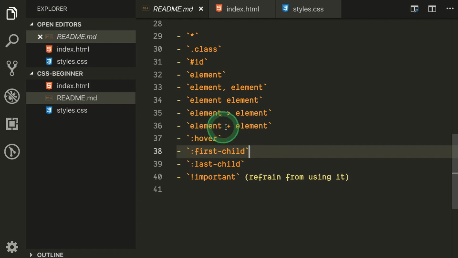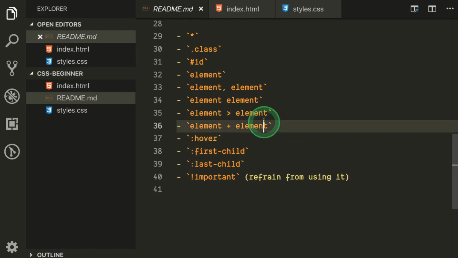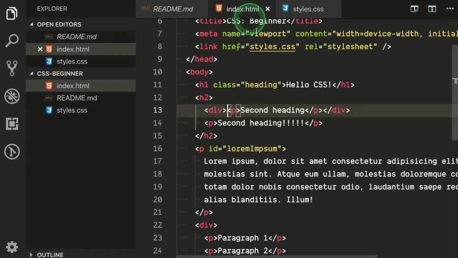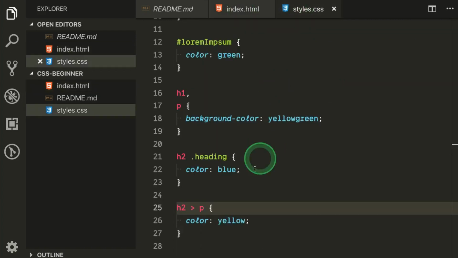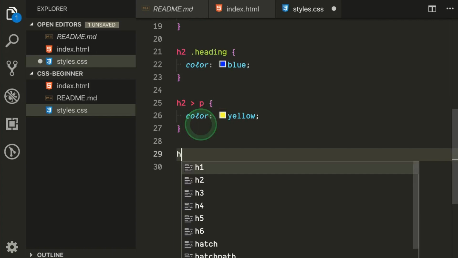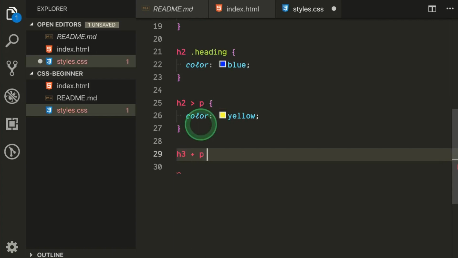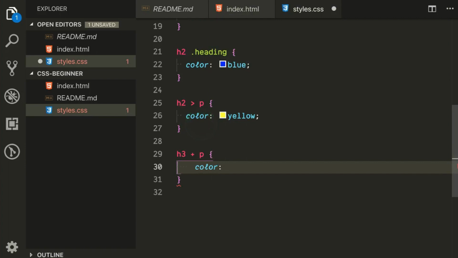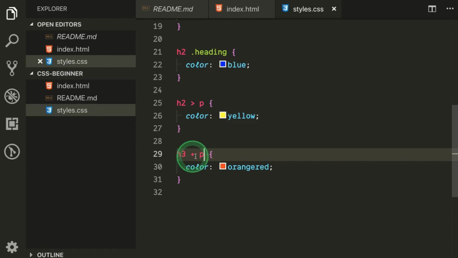Now the next one is the plus symbol. What plus does, let's define the style first and then we'll see. I say h3 plus p and then color, let's say orange red. So this particular syntax says not all the p tags, but the p tag that is immediately after h3 should get this particular style.